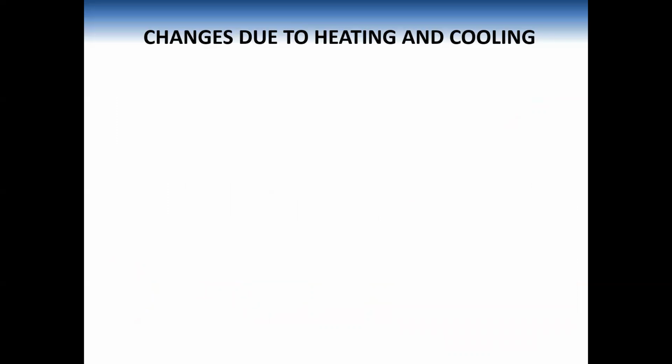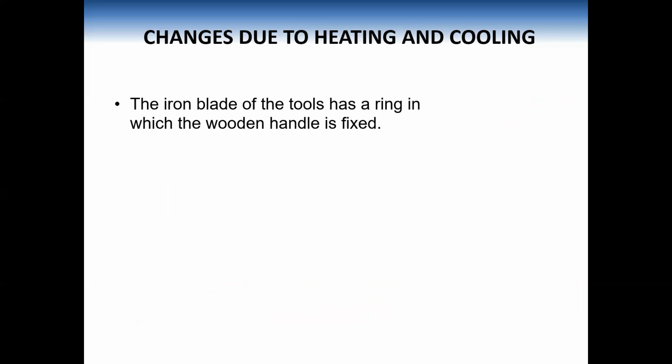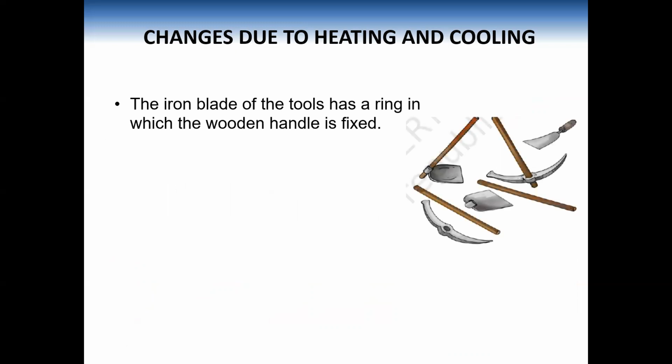Changes can occur due to heating as well as cooling. The iron blade of the tools has a ring in which the wooden handle is fixed. So these are the tools that are used by farmers in agriculture. This iron blade has a ring, and the wooden handle can easily fix into this ring.